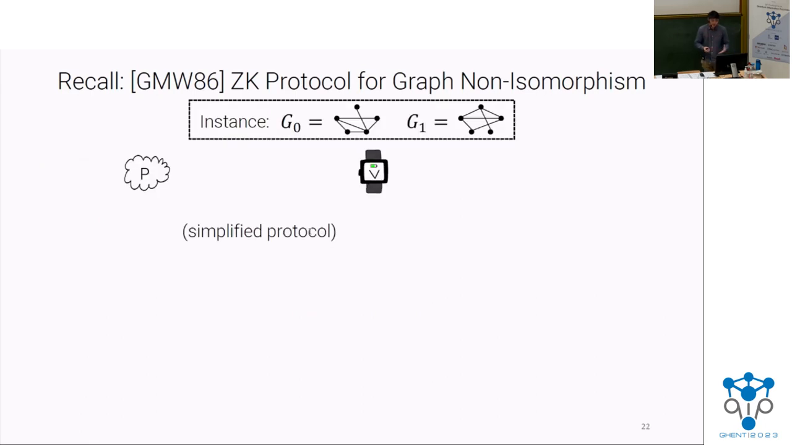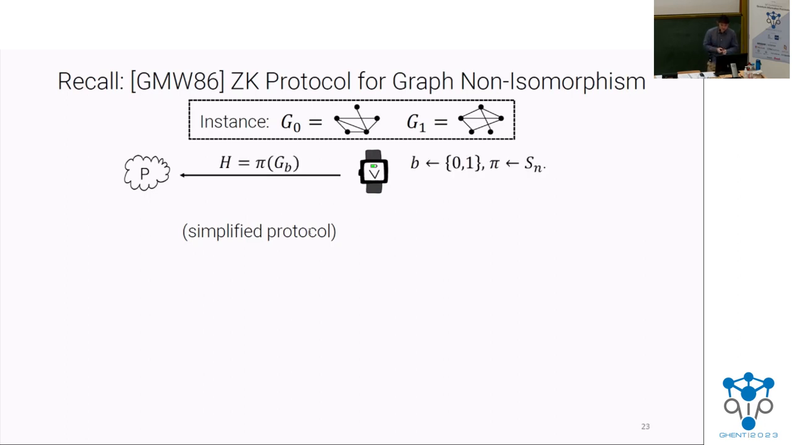All right, so in this protocol, the prover and the verifier have agreed on a pair of graphs, G0, G1. And the prover is trying to convince the verifier that these graphs are actually different. Okay. So first, let me show you a slightly simplified version of the actual protocol, just to give you a taste of the underlying idea.